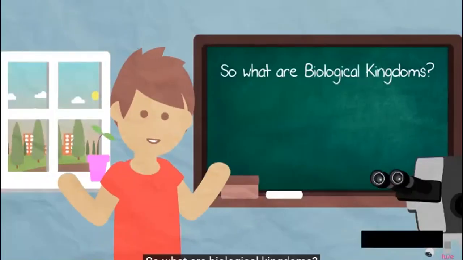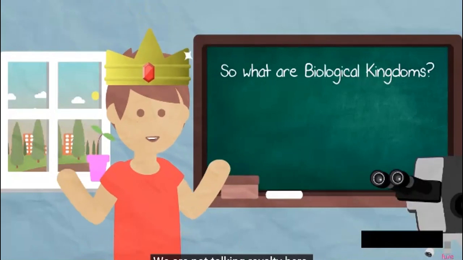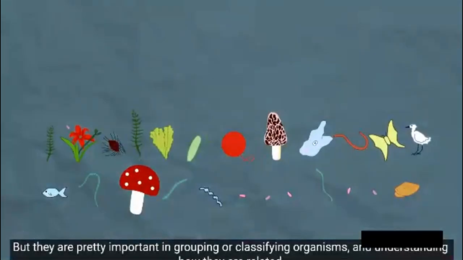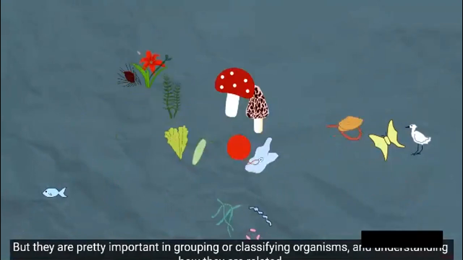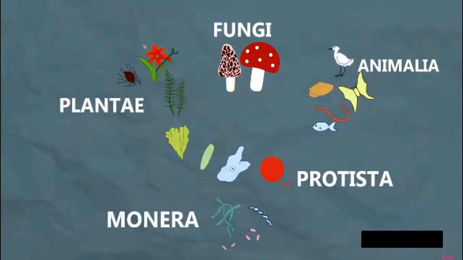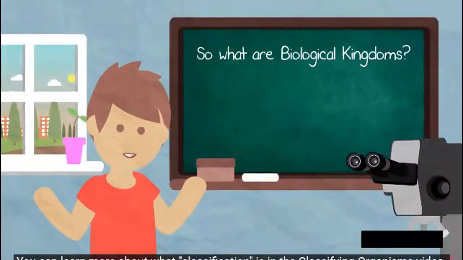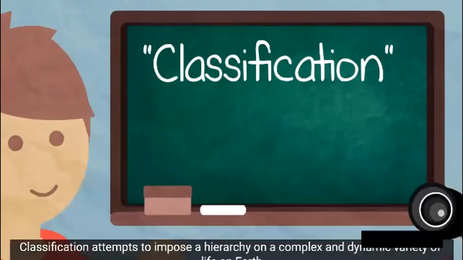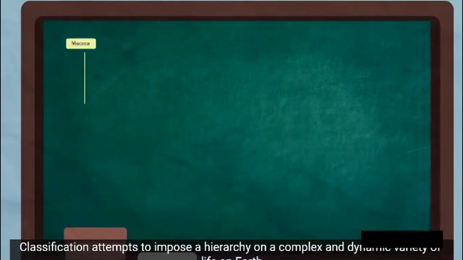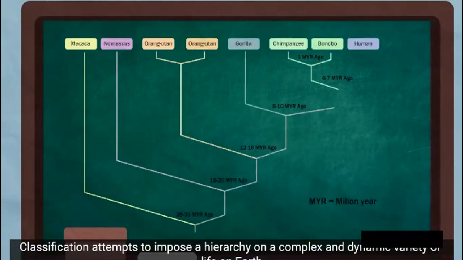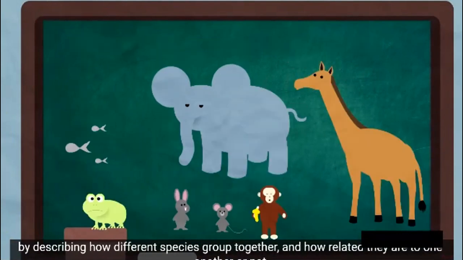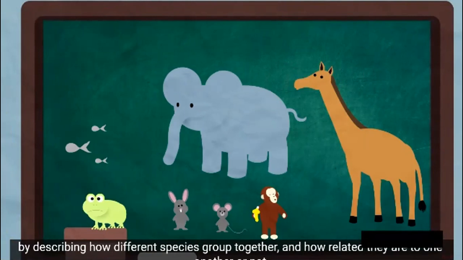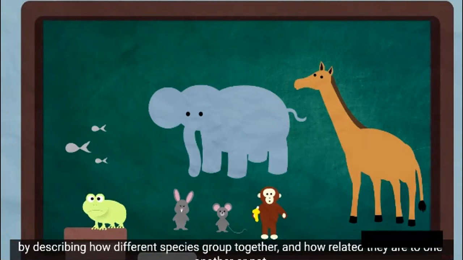So what are biological kingdoms? We're not talking royalty here, but they are pretty important in grouping or classifying organisms and understanding how they are related. You can learn more about what classification is in the classifying organisms video. Classification attempts to impose a hierarchy on the complex and dynamic variety of life on Earth by describing how different species group together and how related they are to one another or not.